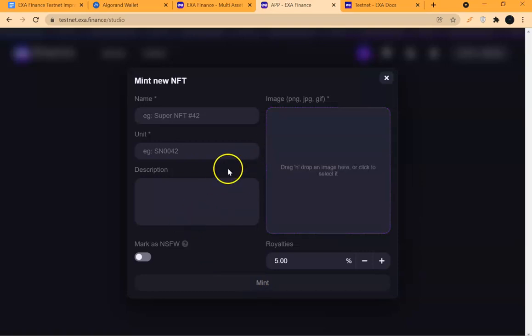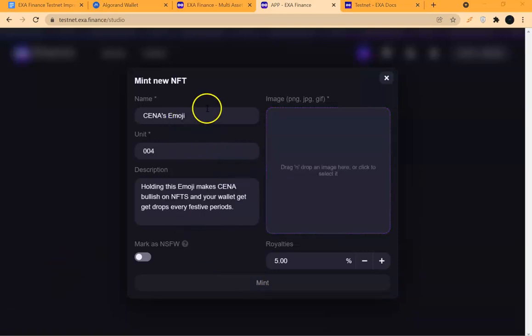Let me do a quick one. Okay, so I have named the NFT Sena's emoji. I put in unit 001. So I can repeat this same name, and I can repeat this same description.